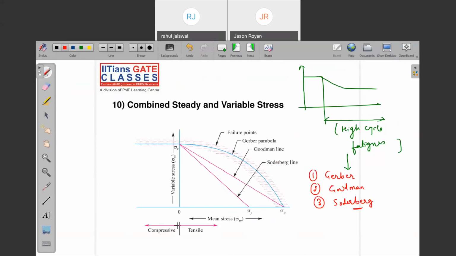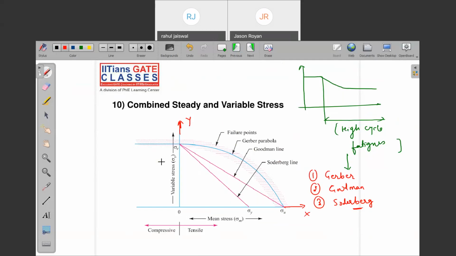In that way, just draw this graph. This is the x-axis. On the x-axis I have taken mean stress, and on the y-axis variable stress. Have you gone through this graph before? You know, right? Correct. Very good. Just note down.